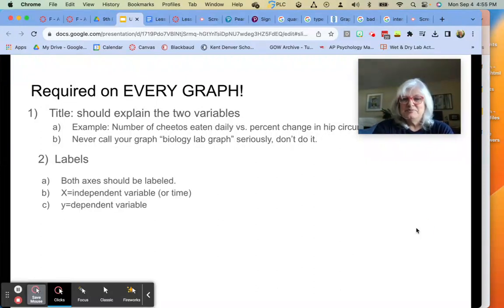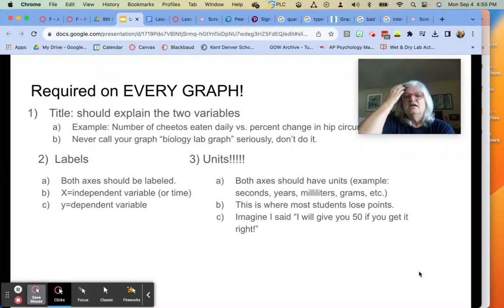Two, labels. We talked about this. Both axes should be labeled. Your y-axis is your dependent variable. Your x-axis will be your independent, or it'll be time depending on the type of graph you have. Don't forget your units, okay?